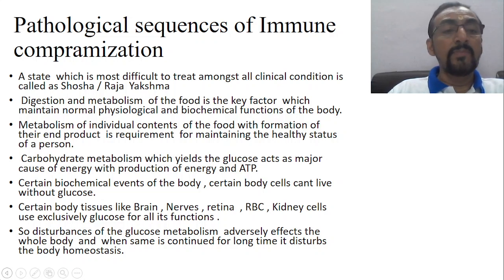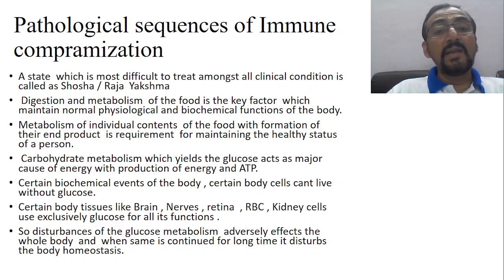Everybody knows this. Now, carbohydrate metabolism, which yields glucose as an end product, acts as a major source of energy. Okay, this is the one. Carbohydrate is the one which provides major energy in the form of ATP. So therefore, our food should contain more amount of carbohydrate. The reason is, carbohydrates will be giving more ATPs.